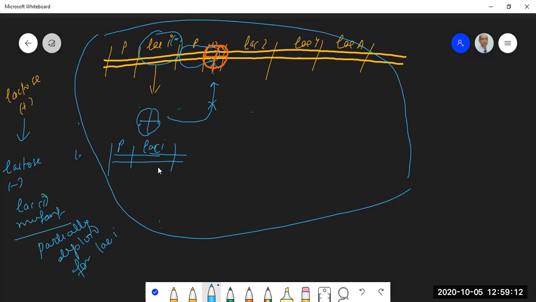Now there are two alleles of this gene LAC-I present in the bacterial cell. One is a mutant allele and the other one is a normal allele. Please understand the question I am asking. I have made this bacterial cell, which has a mutant LAC-I, partially diploid for LAC-I by adding a wild type LAC-I. What will happen under these circumstances?